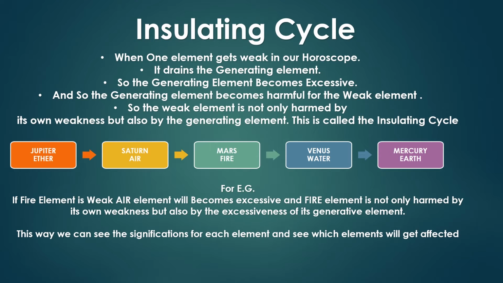Suppose we have the ether element very weak in our horoscope. What happens is Mercury will get excessive. In this example, when we have a weak ether element, our faith and our belief will shatter.